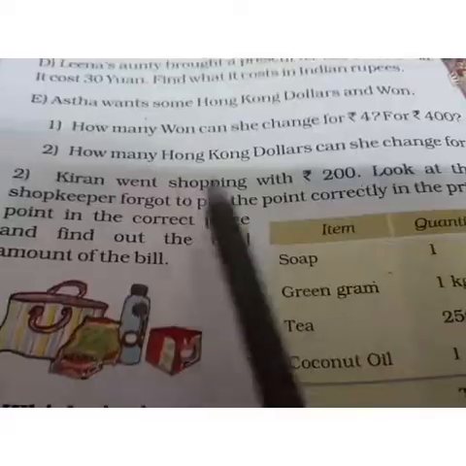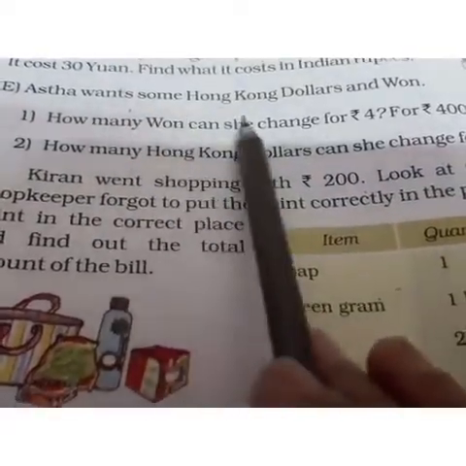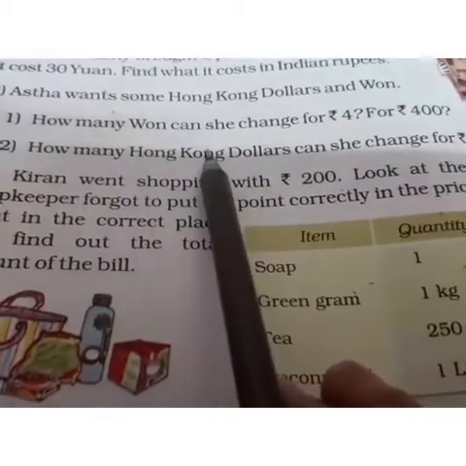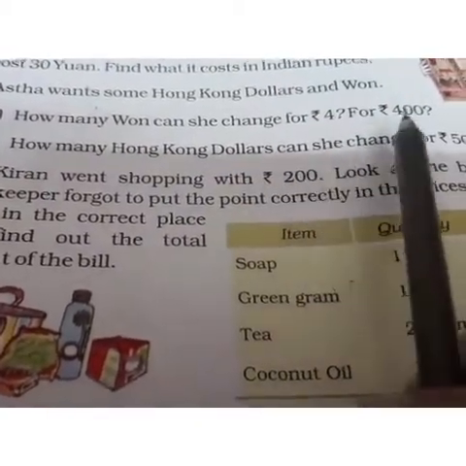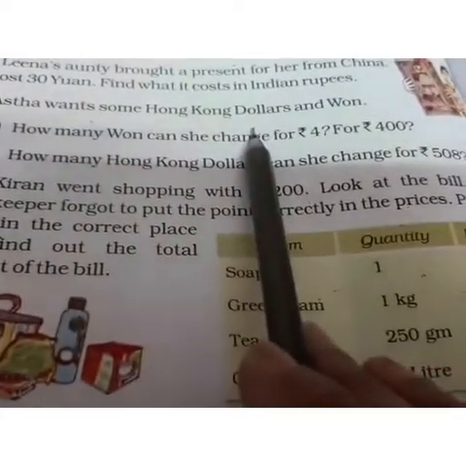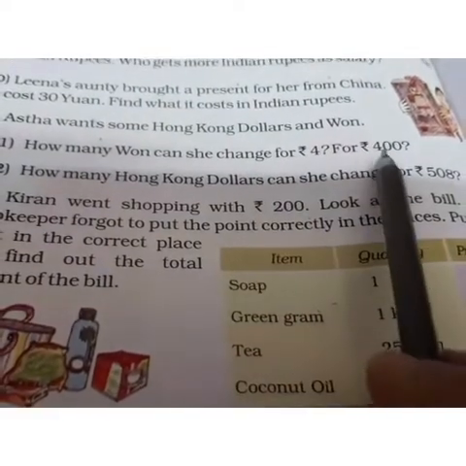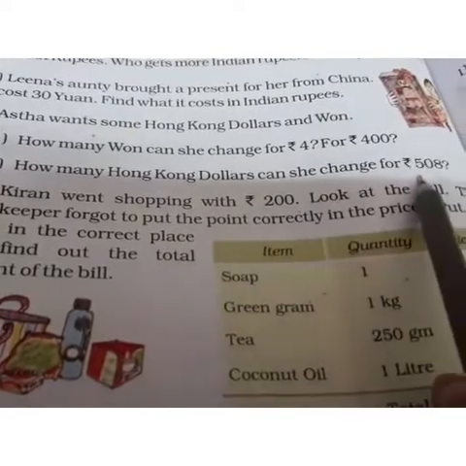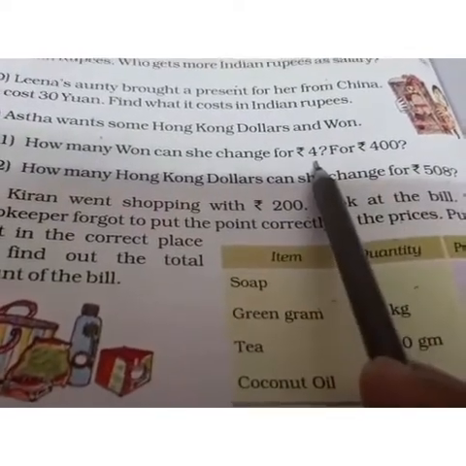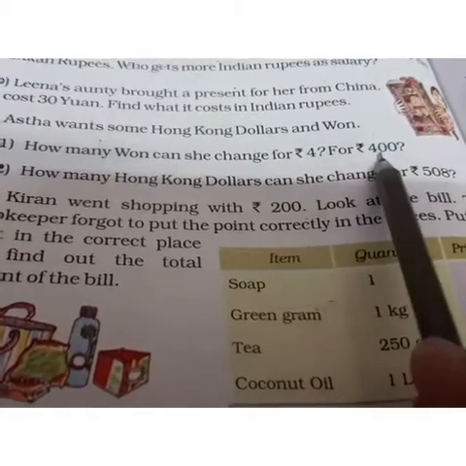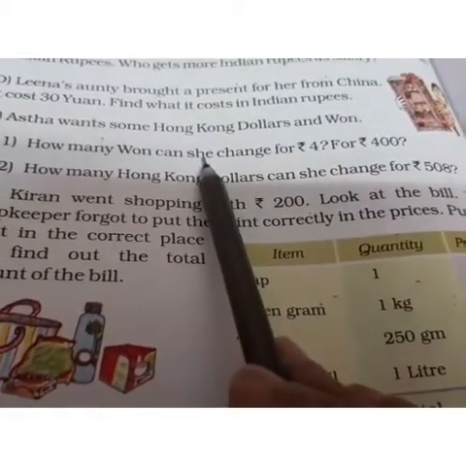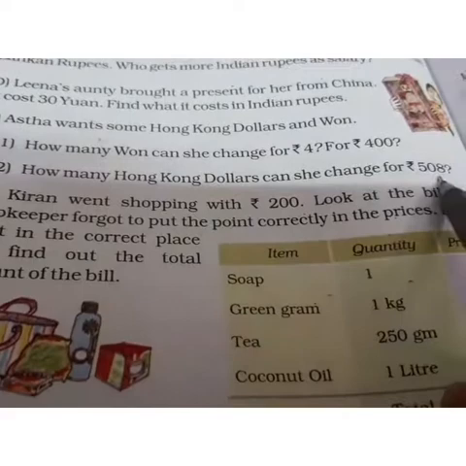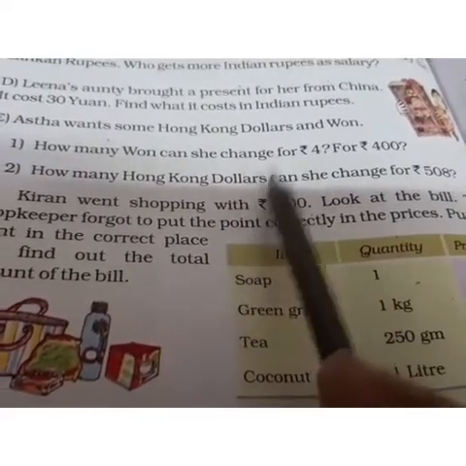Now next is question number 5. Now Astha wants some Hong Kong dollars and won. How many wons can she change for rupees 4 and for rupees 400? For 4 rupees, how many won she will get, and for 400 rupees also the same. How many Hong Kong dollars she can change for rupees 508. 4 रुपीज़ के लिए उसको कितने वॉन्स और 400 के लिए उसको कितने वॉन्स मिलेंगे, और 508 रुपीज़ के लिए उसको कितने हांगकांग डॉलर्स मिलेंगे, दैट वी हैव टू फाइंड आउट.